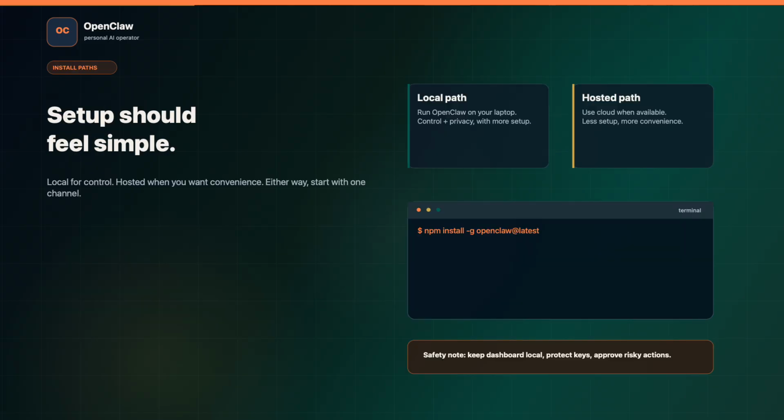Setup should not feel scary. For an individual, the local path is basically: run OpenClaw on your laptop, onboard the gateway, connect one channel, and send your first message. If you do not want setup friction, use a hosted or cloud path when available. The important idea is choice. Local gives you control, hosted gives you convenience. And because this is a personal agent that can use tools, be careful with permissions. Keep the dashboard local, protect credentials, and approve risky actions.